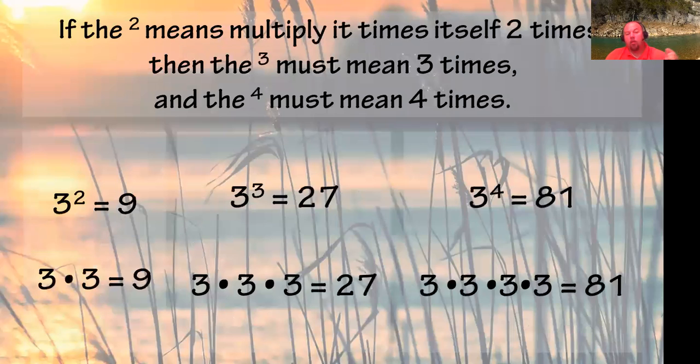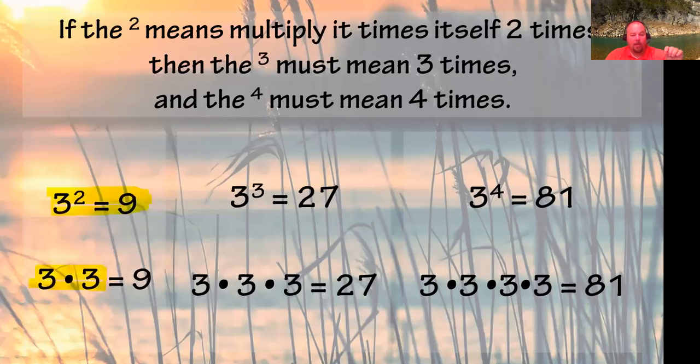Now, when we look at these and we see that the exponent of 2 means to multiply it times itself 2 times, then a little 3, the exponent of 3 must mean to multiply it 3 times. And the little 4 must mean to multiply 4 times. You put that number down that many times. And that's exactly it. So when we have 3 squared equals 9, we see it's 3 times 3.